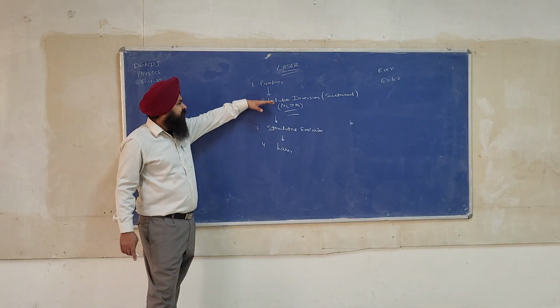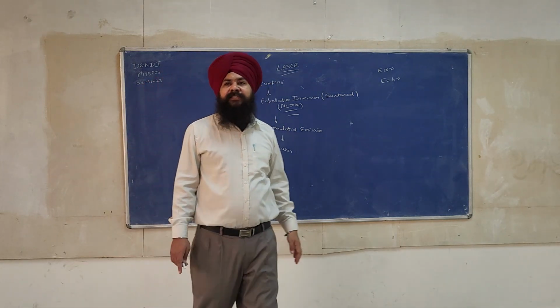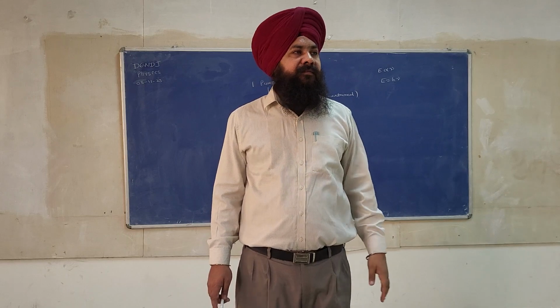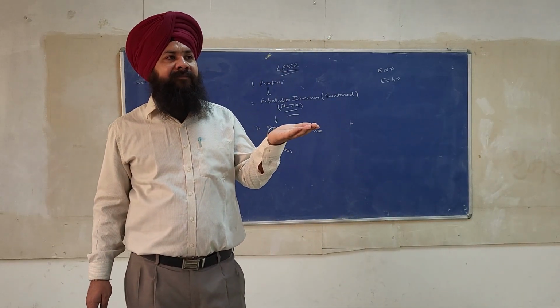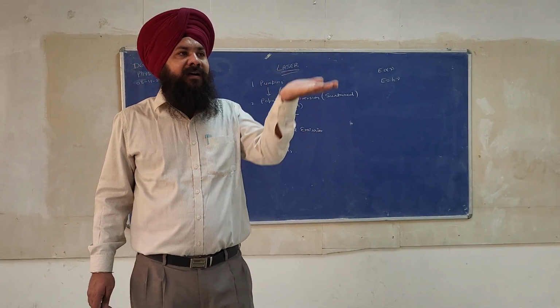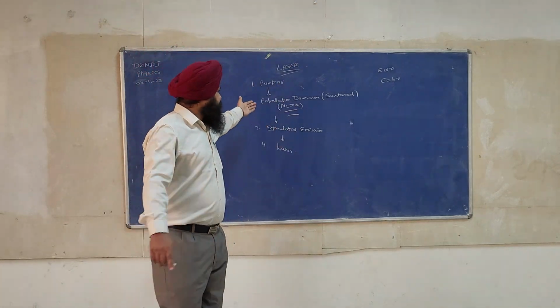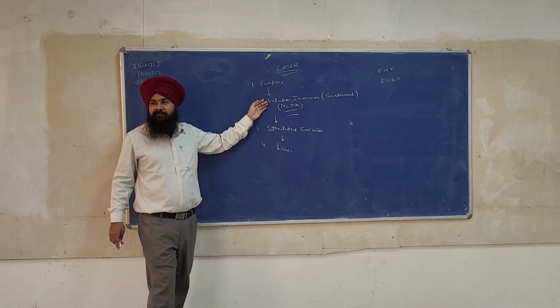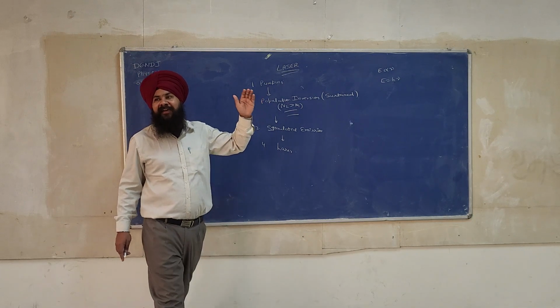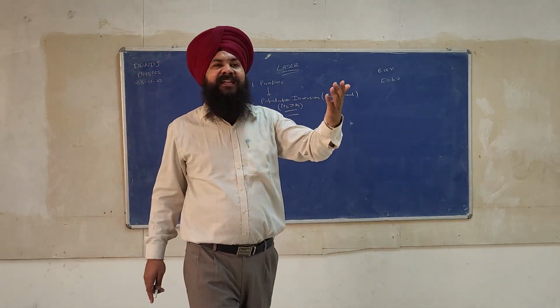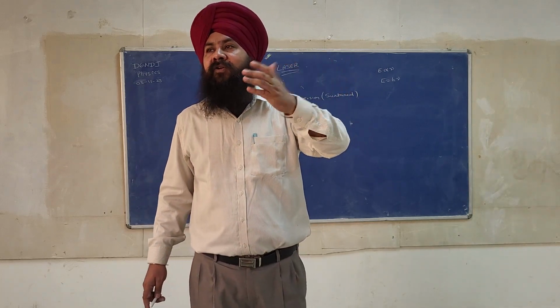And we discussed what is pumping. Can you tell me what is pumping? Raising a particle or electron or atom from a lower energy level to a higher energy level is called pumping. Okay. Population inversion, you know. What is population inversion? The number of atoms is more in the higher energy level as compared to the number of atoms in the lower energy level.